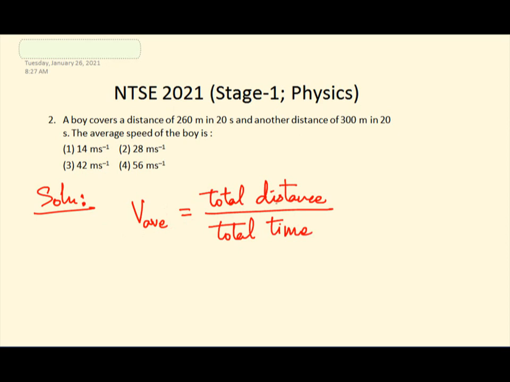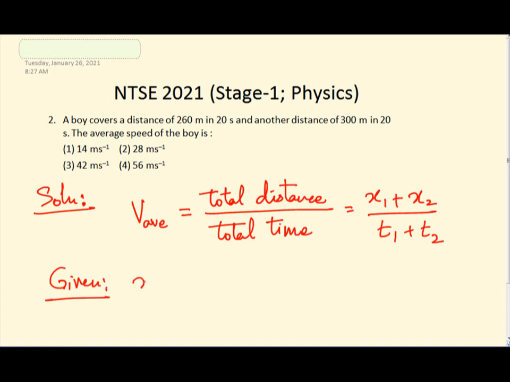So what is the total distance covered over here? x1, let's say, plus x2, divided by t1 plus t2. Now what is given over here? x1 is given, which is 260 meters, and t1 is given, which is 20 seconds. x2 is given, which is 300 meters, and t2, the second time, is also 20 seconds.